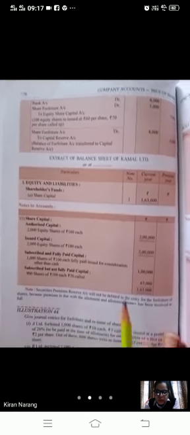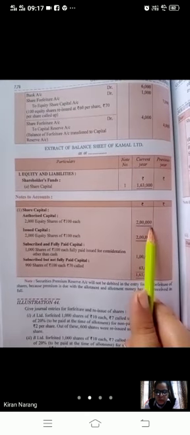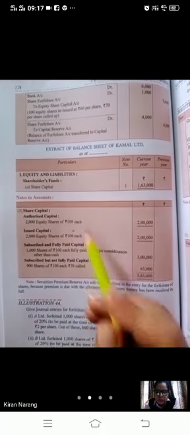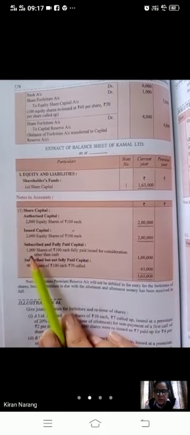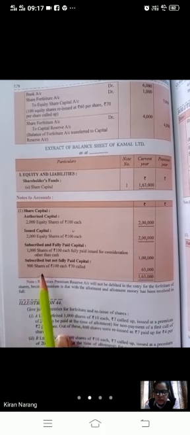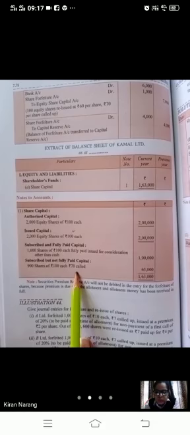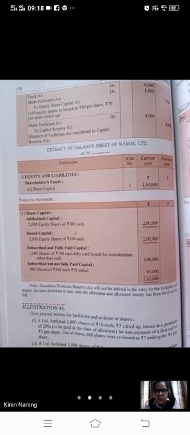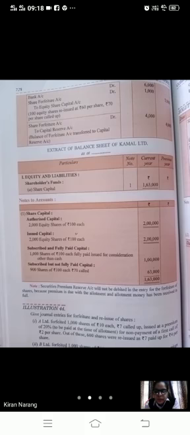And this is how you will show in the balance sheet. Authorized share capital, issued share capital. Whatever is the face value, you have to write that. But 1,000 shares were issued, fully paid to the vendor. The remaining 900 shares were issued, but you have asked for only 70. And when you have forfeited these shares and then reissued, it will not be shown in the balance sheet.